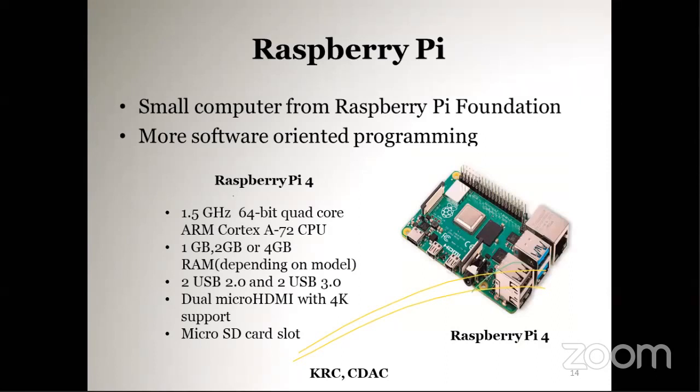It has 4 USB ports so that you can connect your keyboard and mouse. It has almost 40 GPIO pins, general purpose input output pins, so you can connect many sensors and actuators.